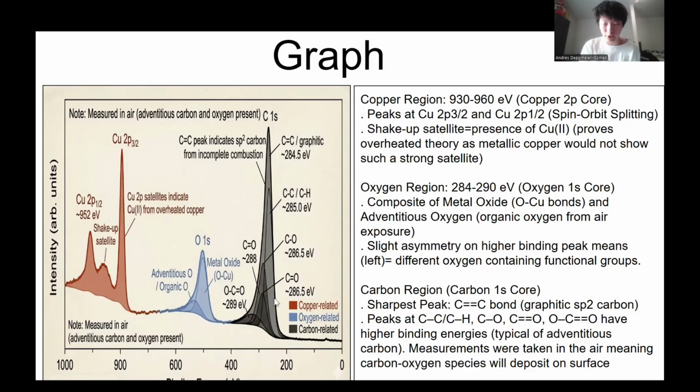And the carbon region up here is measured at the carbon 1s core, and the sharpest peak here is a C=C double bond, so that represents the graphitic sp2 carbon. The peaks at the C-C, C-H bond, then the C-O bond, then the C=O, and then the O-C=O, which is double bonded to oxygen, also have higher binding energies, which is also typical of adventitious carbon. And the measurements were taken in air, which means carbon and oxygen species will deposit naturally on the surface.